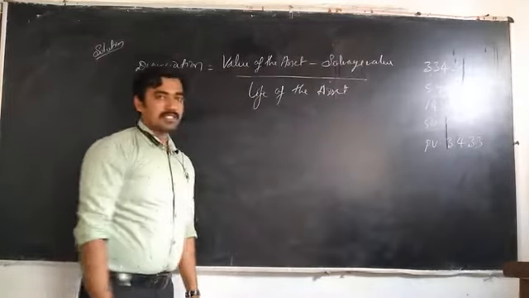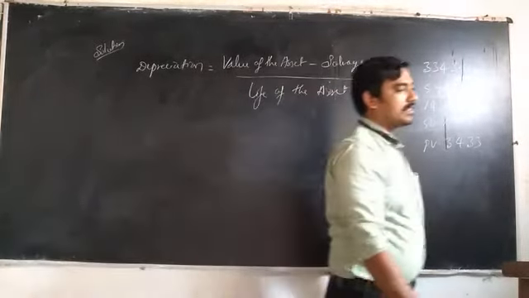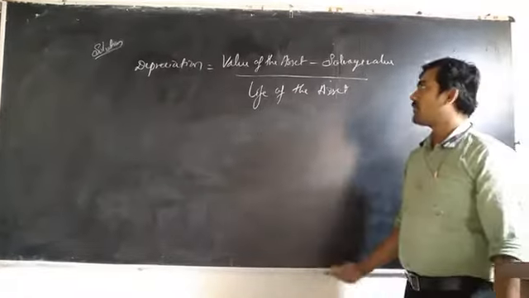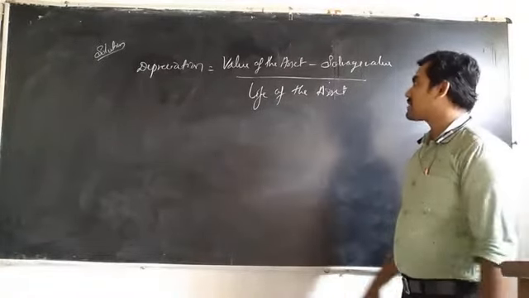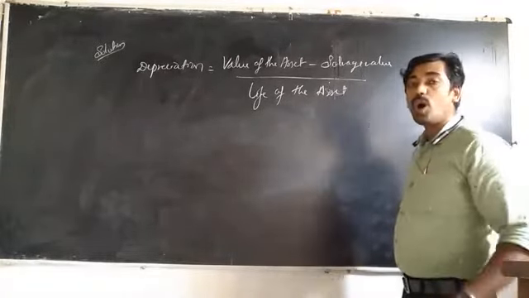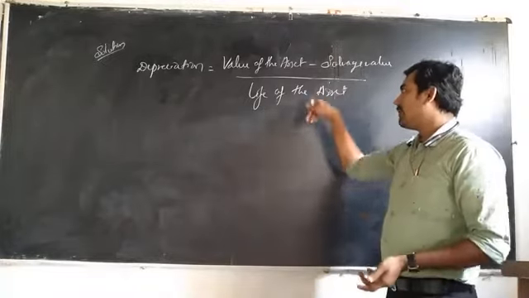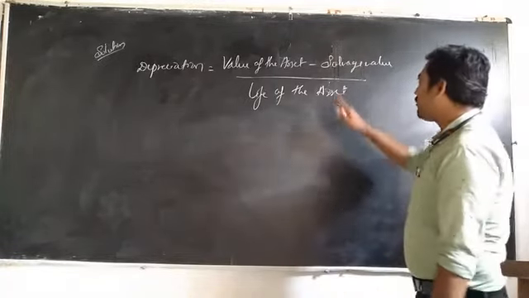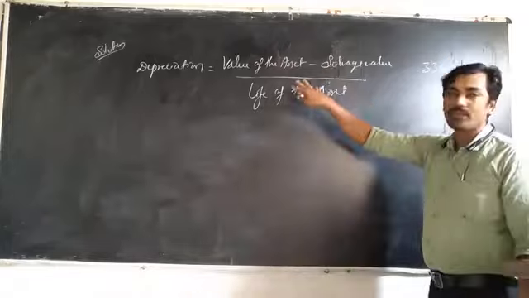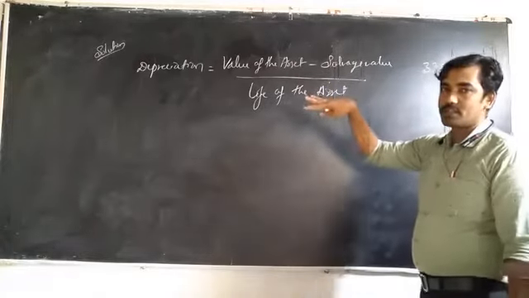This is the formula for calculating the depreciation. Value of the asset or the total cost of the asset minus salvage value or scrap value divided by life of the asset. What is the value of the asset, or what is the cost of the machinery here?